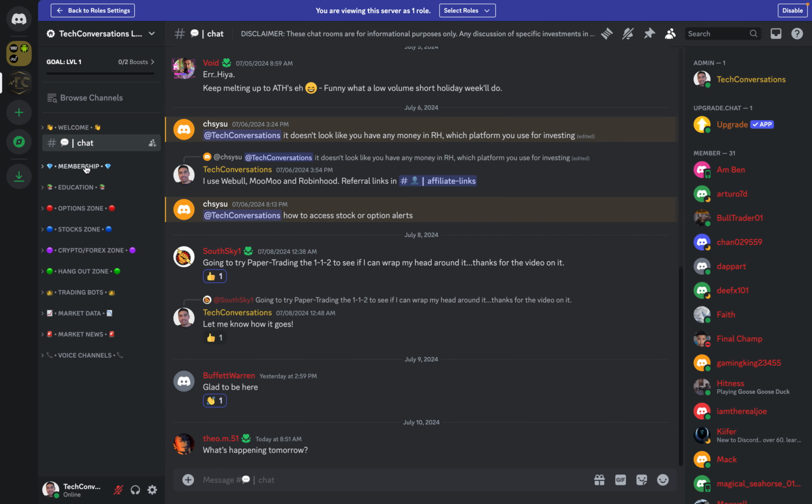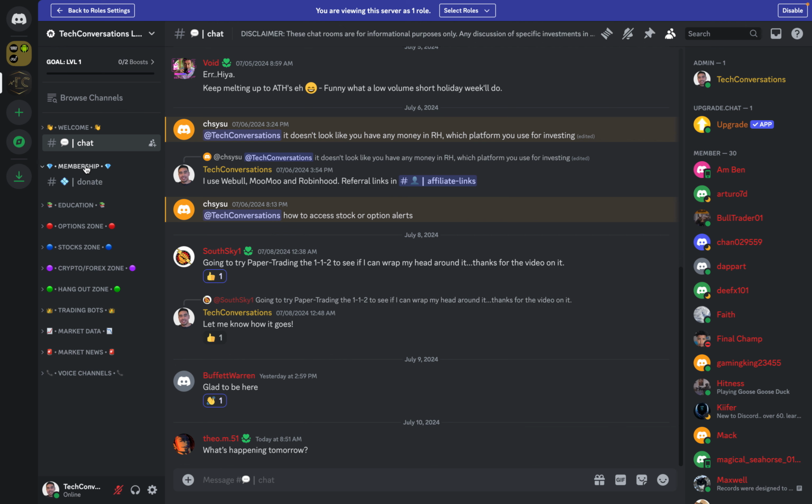Next category, membership. So right now, all of these resources are free. But if you wish to donate and support our vision, you can go ahead and do so here. This will help us implement more features or pay for some of the features that we have implemented so far.